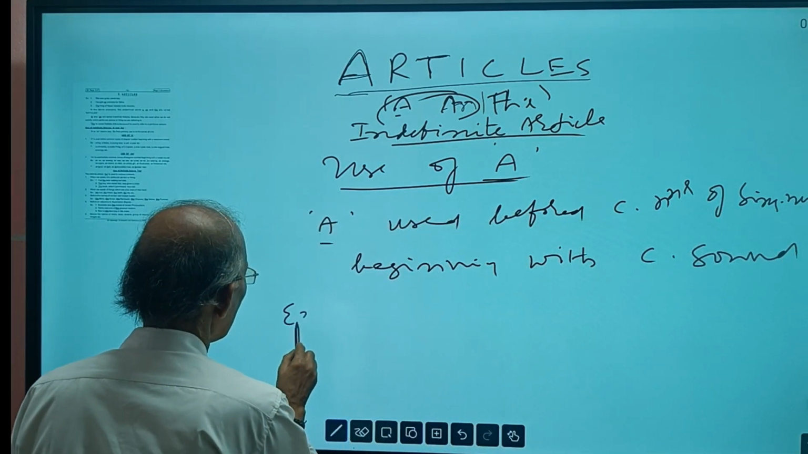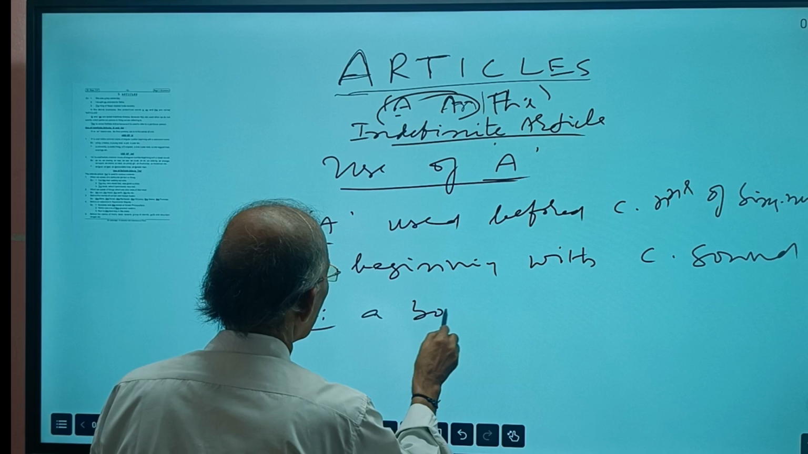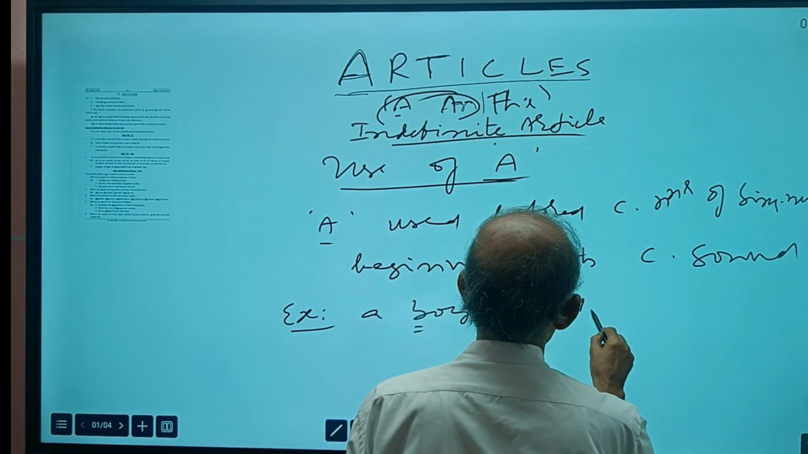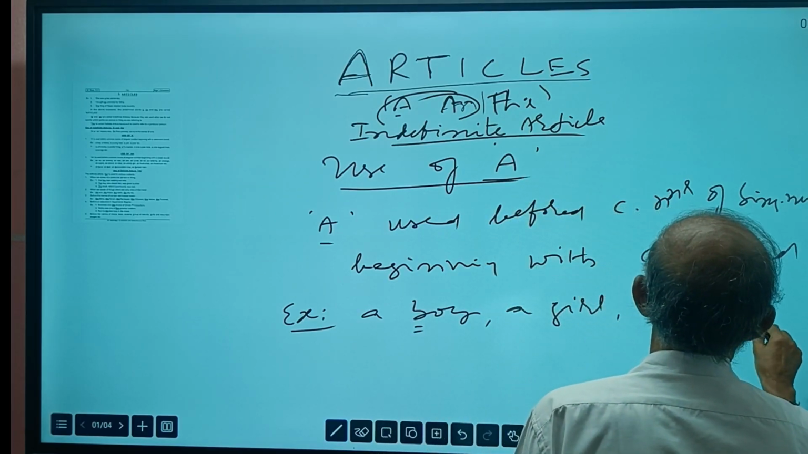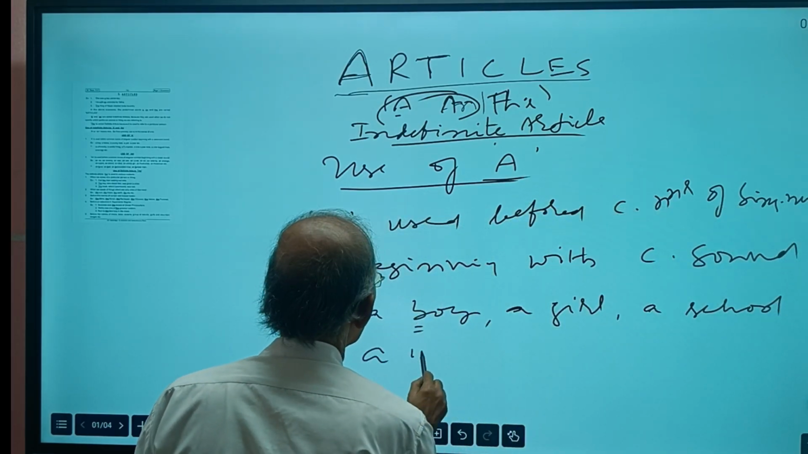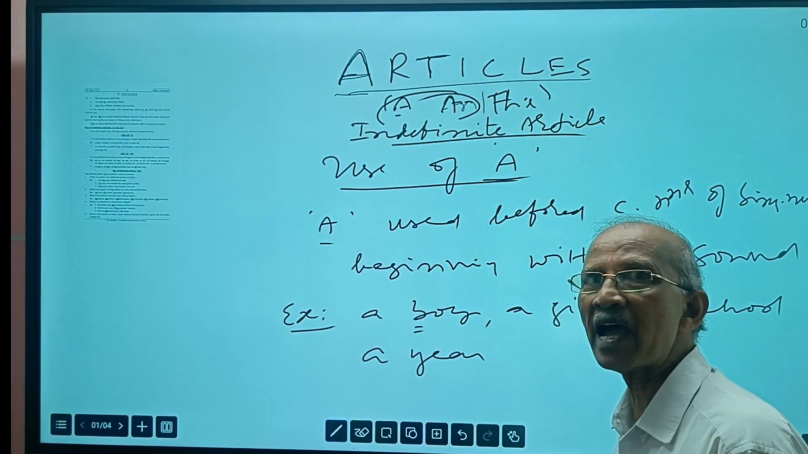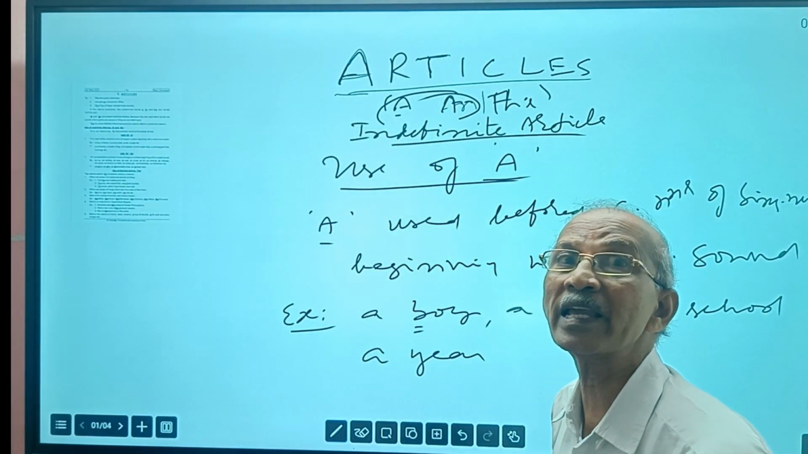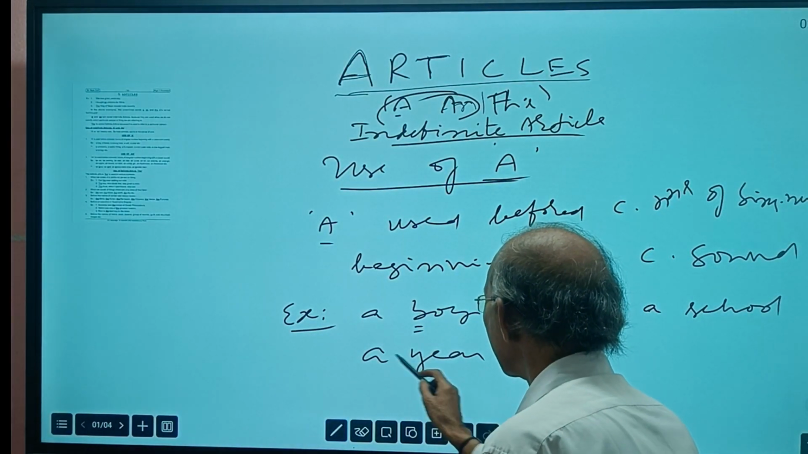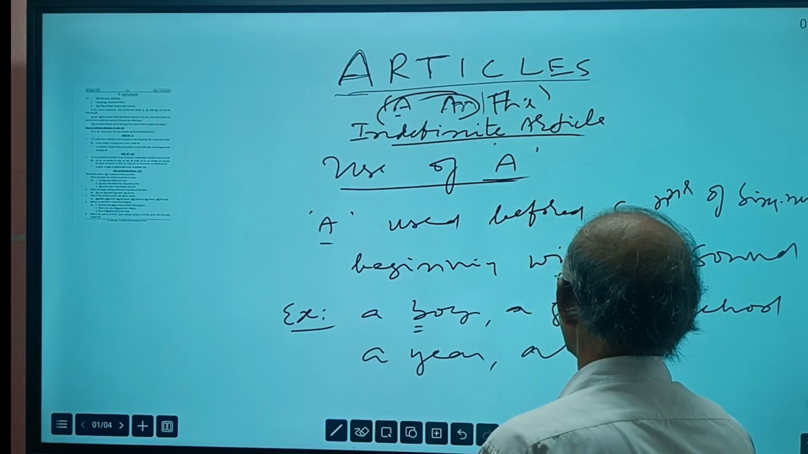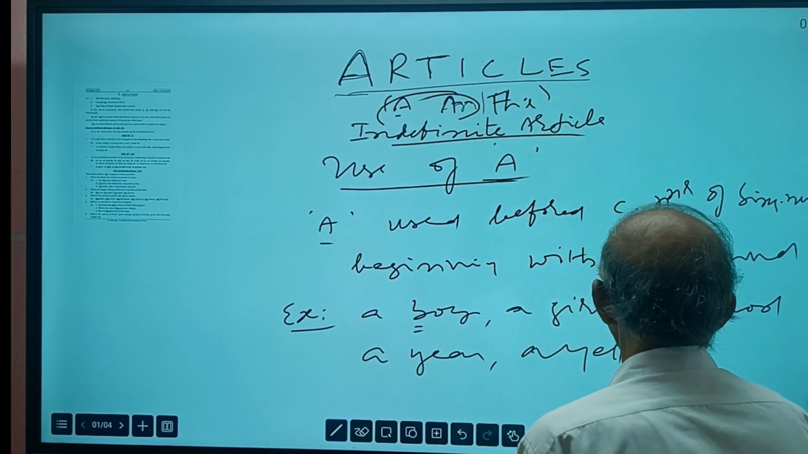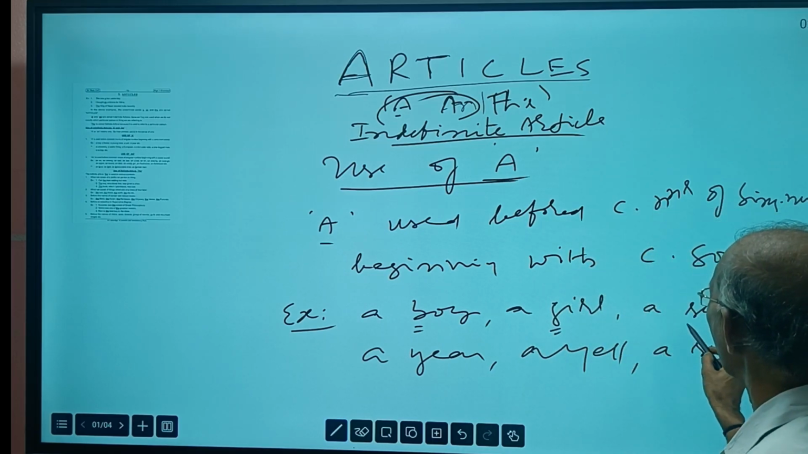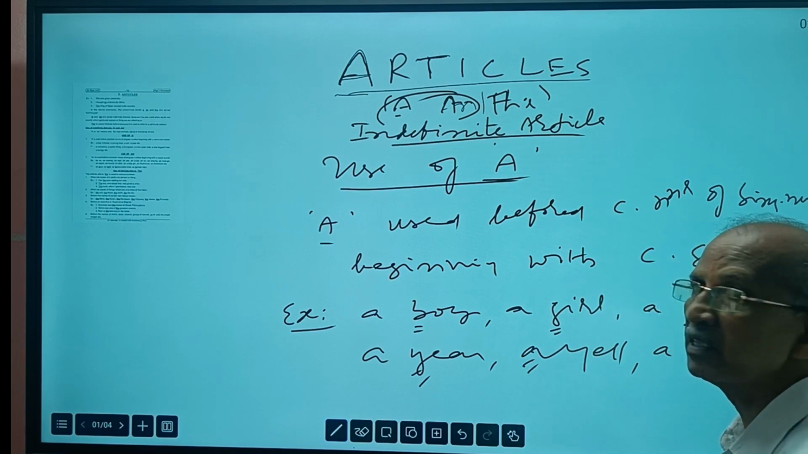How? You observe these examples. A boy, this begins with a consonant sound, a consonant letter. A girl. A school. A year, not an year, that is wrong. A year. A school. All these words begin with a consonant and give consonant sounds.